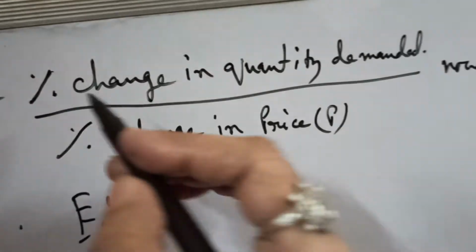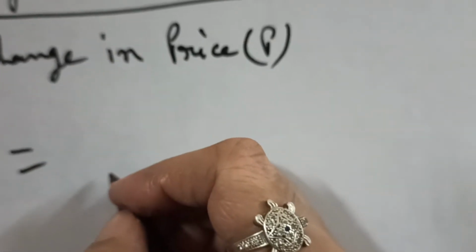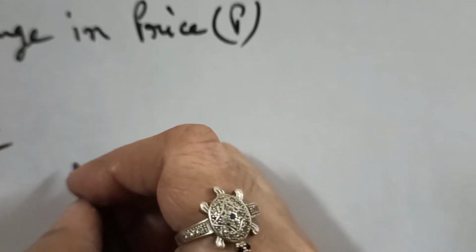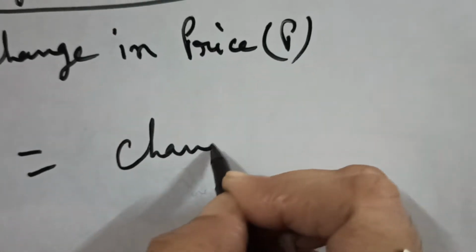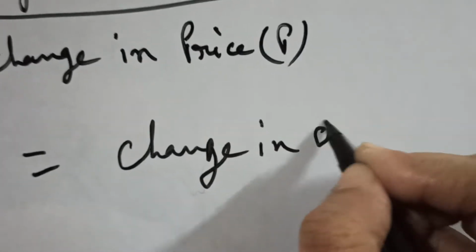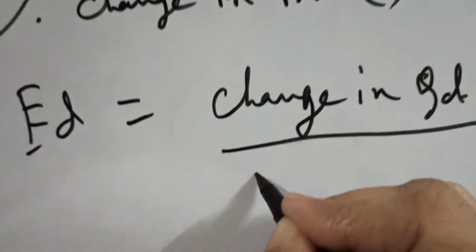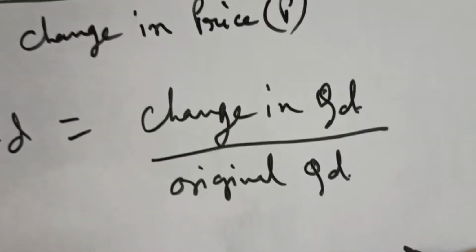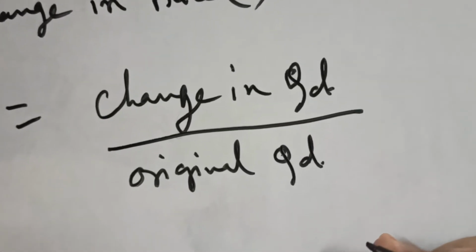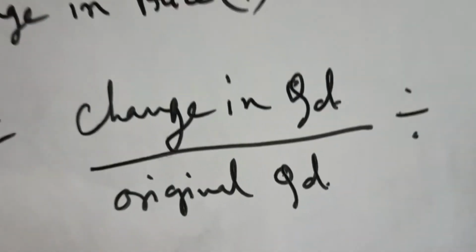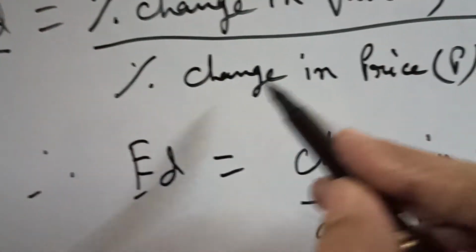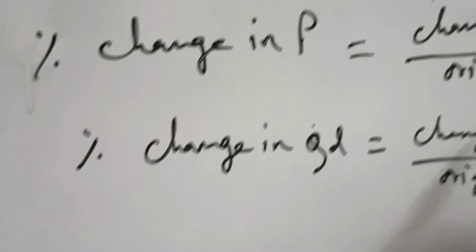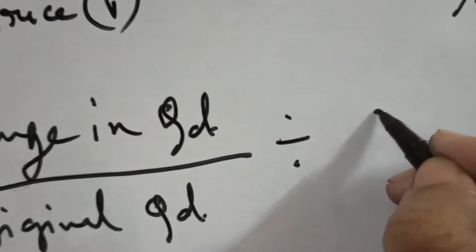So elasticity of demand is percentage change in quantity demanded, that is change in quantity demanded by original quantity demanded, divided by percentage change in price, that means change in price divided by original price.